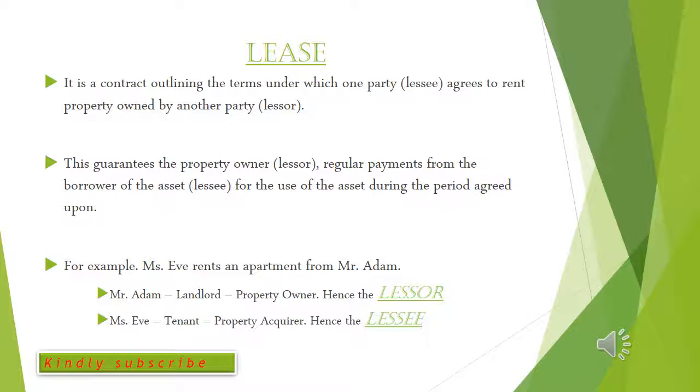For example, Miss Eve rents an apartment from Mr. Adam. Now Mr. Adam here, who is a property owner, or let's say the landlord, is the lessor. And then Miss Eve, who rents this property from the landlord, in other words the tenant, or let's say the property acquirer, is what we term as the lessee.